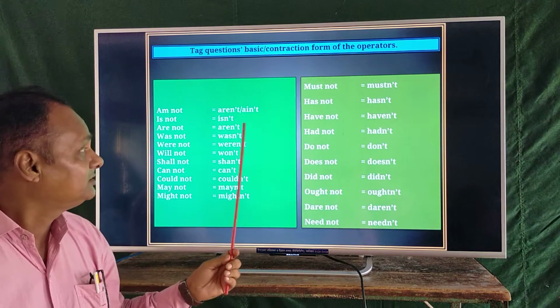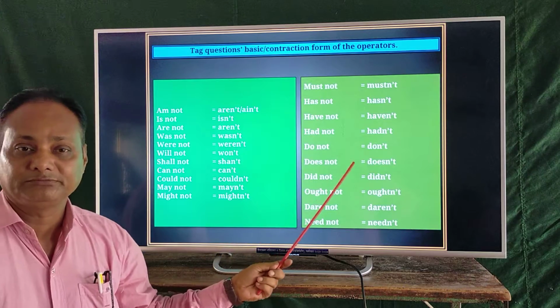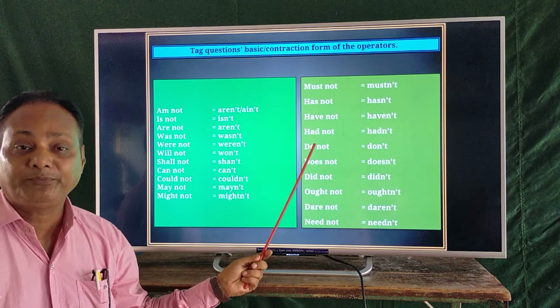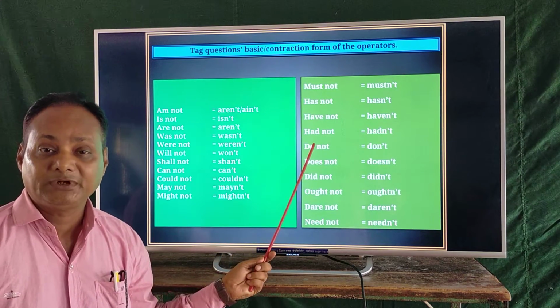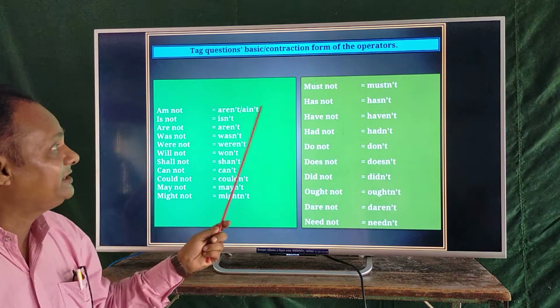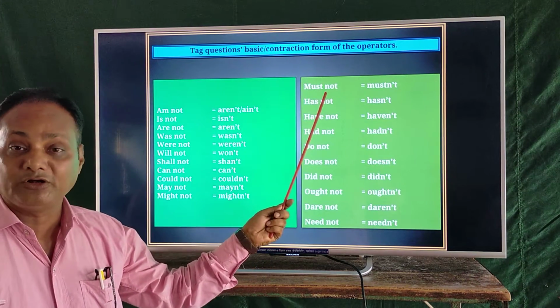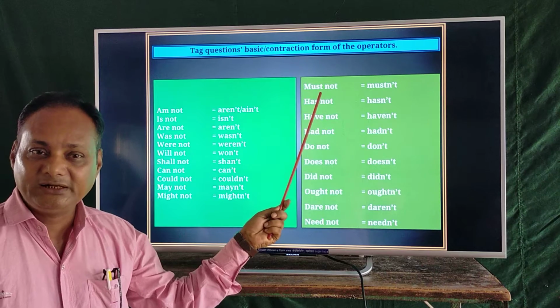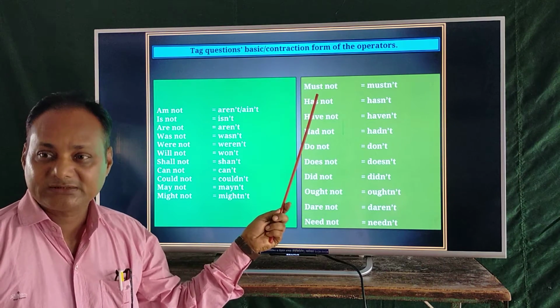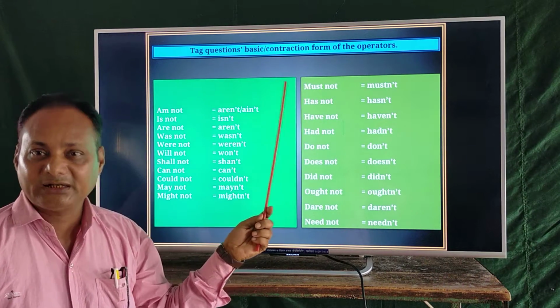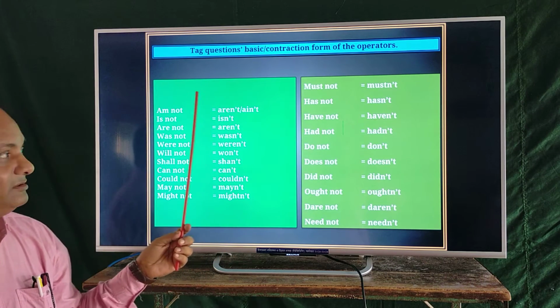You cannot write the full form of the auxiliary verb, and not cannot be written in full form. Can you understand it clearly? Yes, I think you can understand easily.